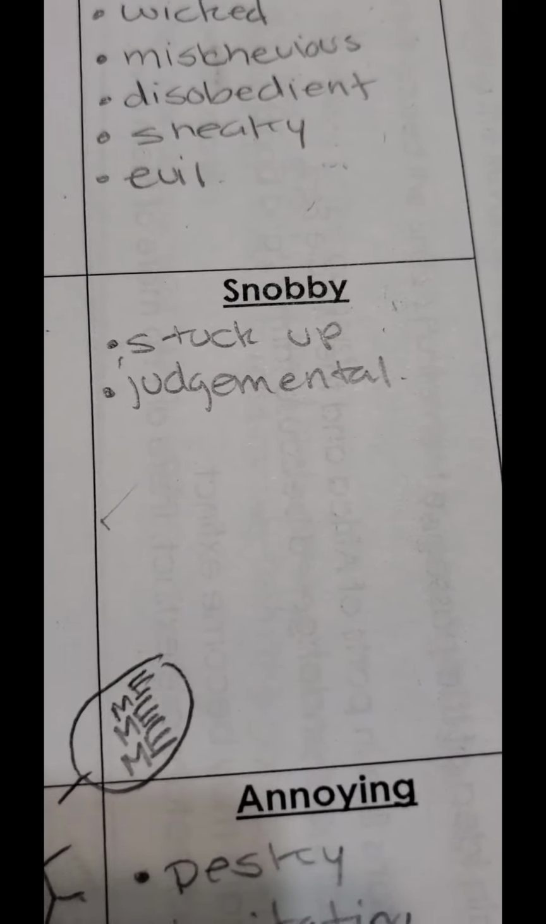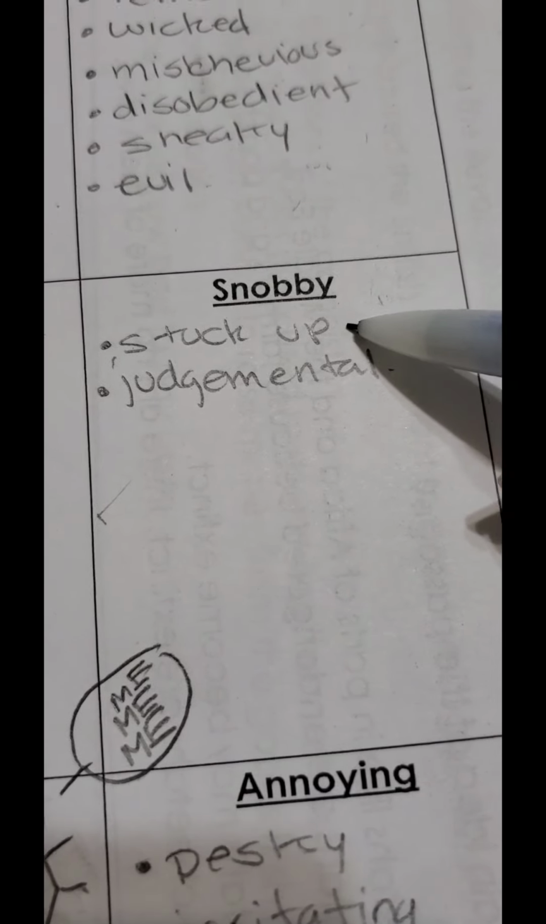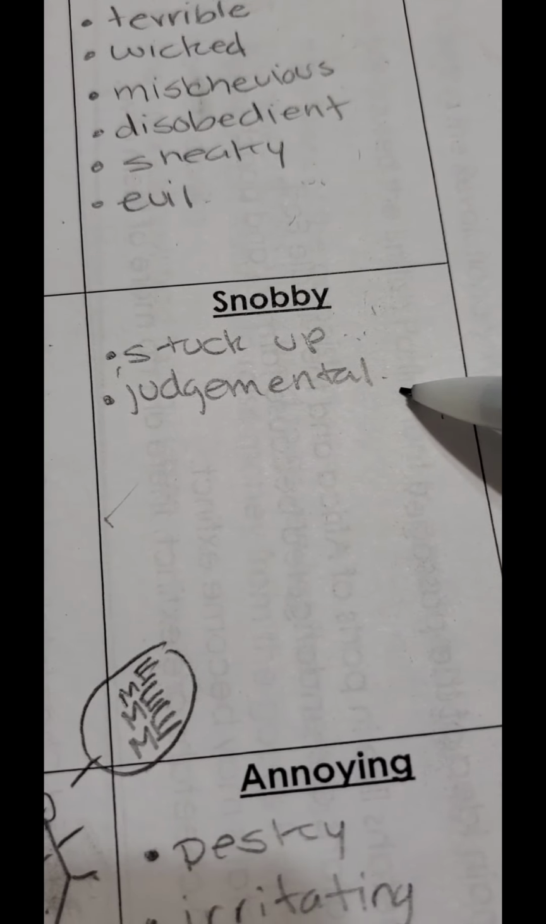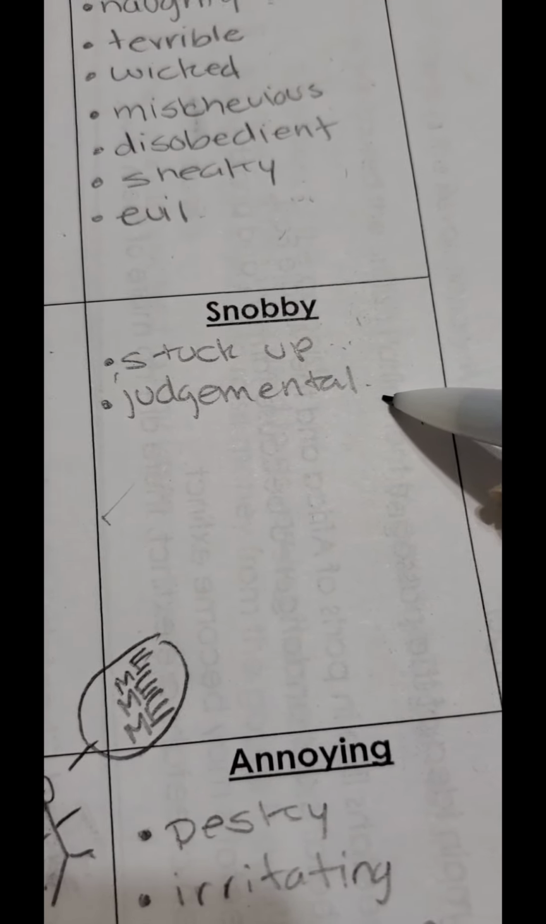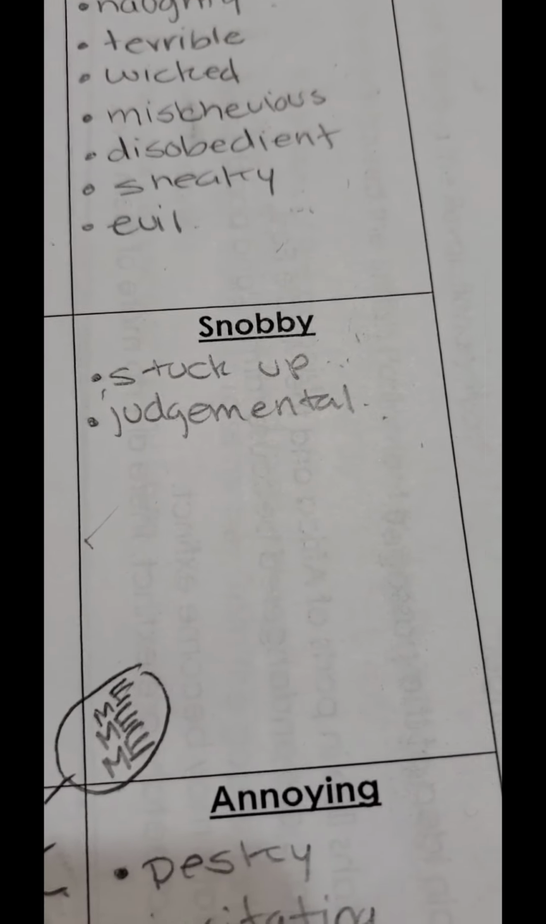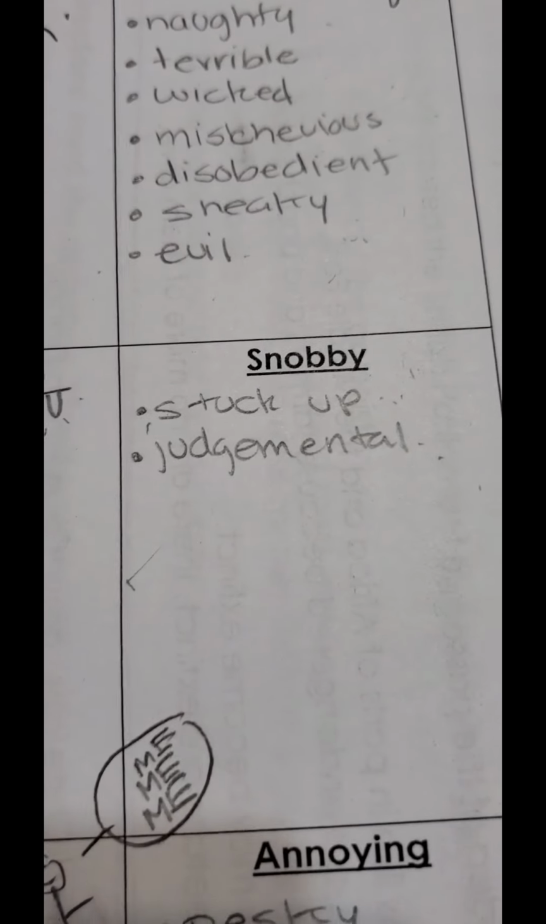So they think that they are the best of the best. Stuck up, again, same thing. They think that they are better than others. And then judgmental, that means that they judge others based on what they have or who they are or how they look. So someone that is snobby, again, like they think that they're better than everybody else.